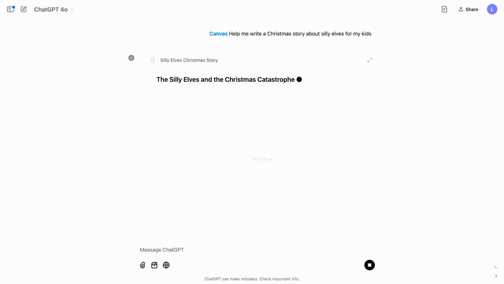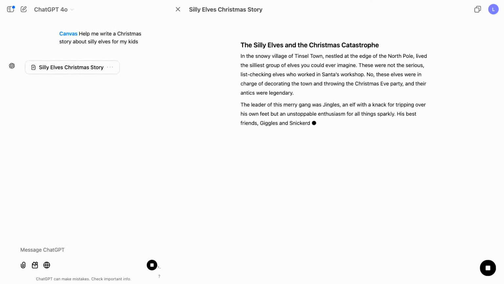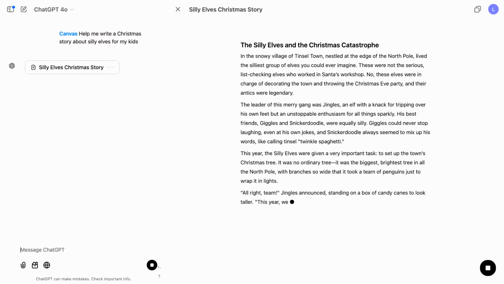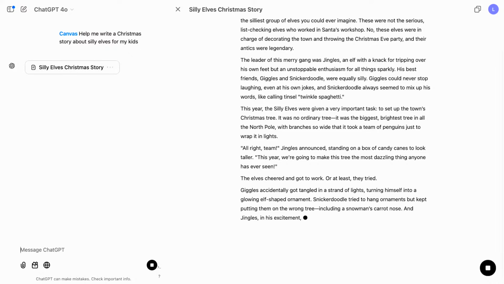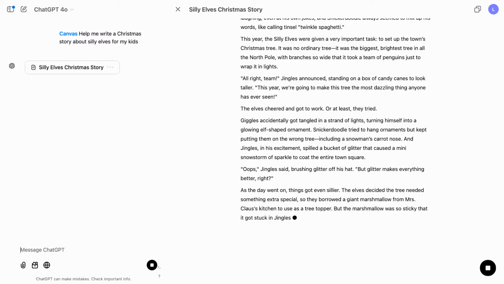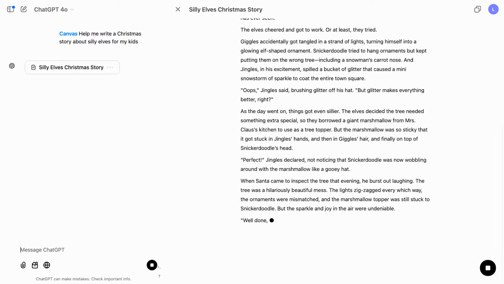And I'm going to send that off to ChatGPT, and it's going to get started right away on making a canvas for us. So there's a handful of things that we should explain about what's going on here. The most significant thing that's different is you have this side-by-side view, where on the left is the chat, as you're used to it, and on the right is Canvas. And in Canvas, right now, ChatGPT is busy writing the story for us.